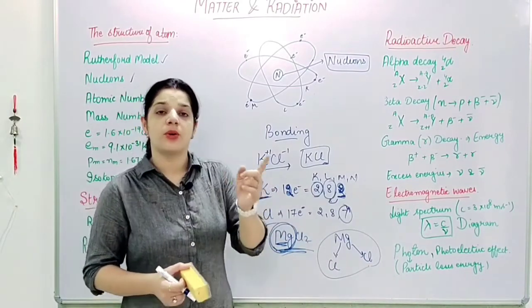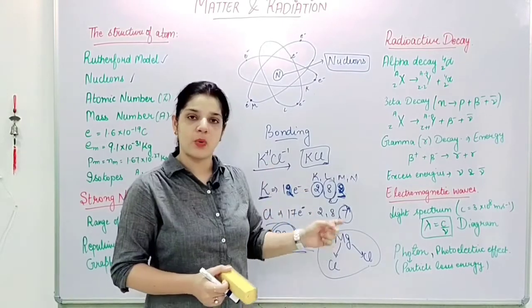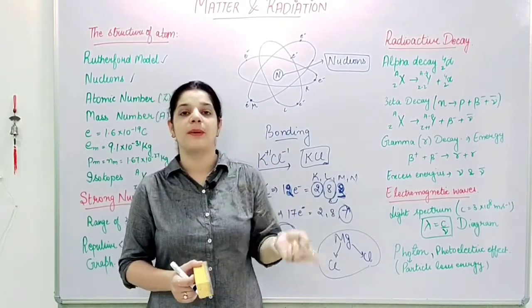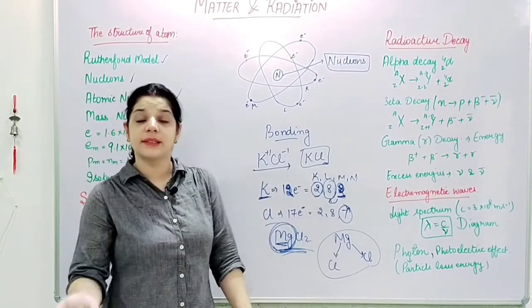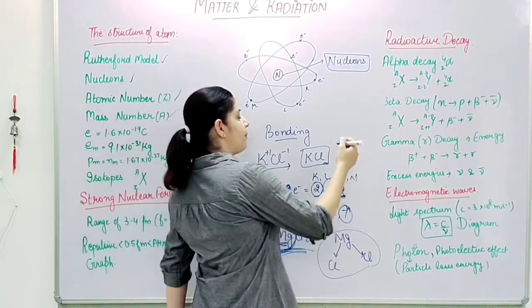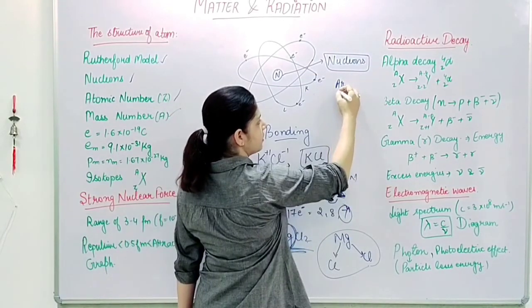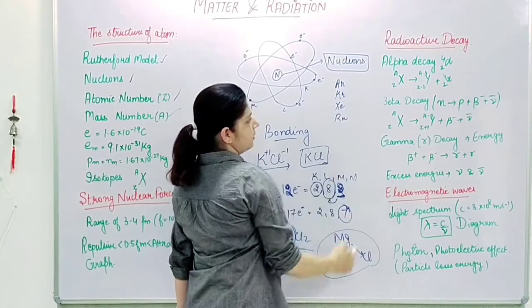But when I'm talking about a stable nuclei, this is a stable compound. When I'm talking about a stable nuclei, that means the atom itself is electrically neutral. For example, argon, krypton, xenon, radon.